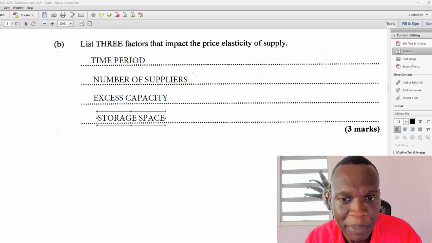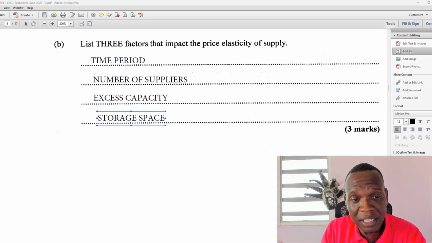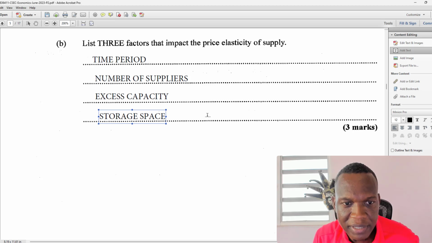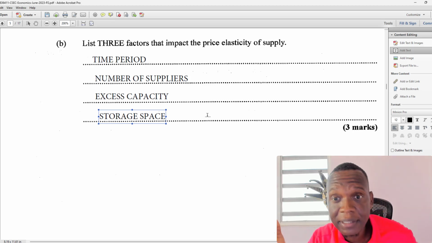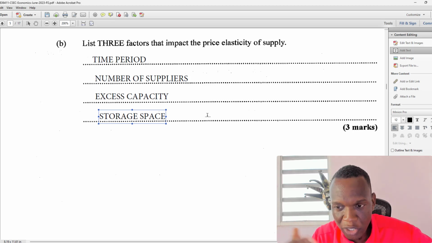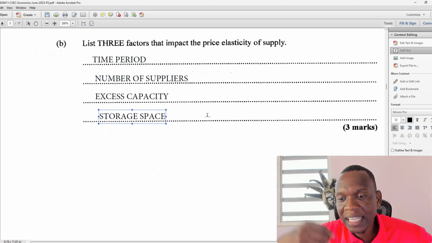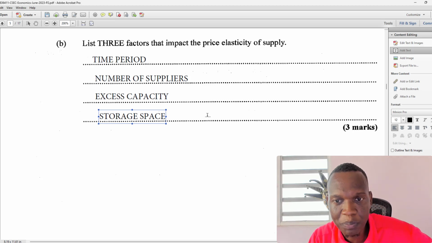So that can impact the price elasticity of supply, right? In the short run, maybe not. In the long run, yeah. So number of suppliers. Let's say that in a market, there are a lot of suppliers out there. If the price changes, then you have enough suppliers to fill any gaps that might be missing. So let's say you are one firm and you cannot produce enough. You got enough people out there to fill that gap. And so it would be very elastic when there are a lot of suppliers. So price elasticity of supply would be very elastic when there are a lot of suppliers.